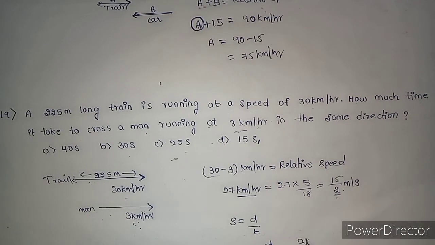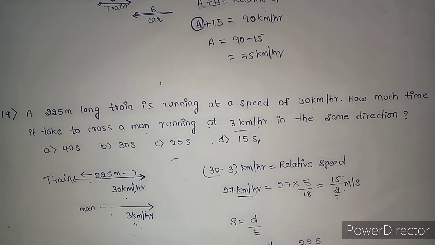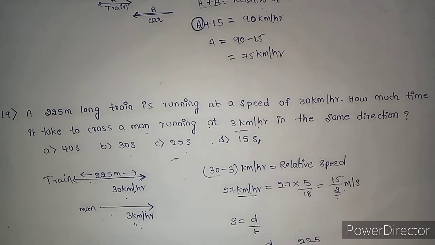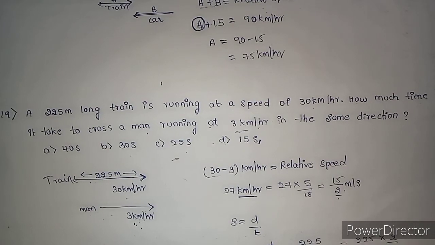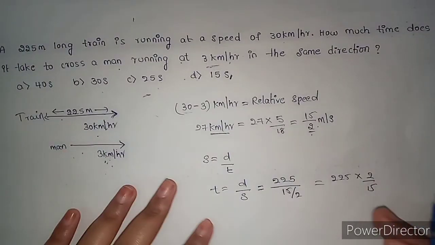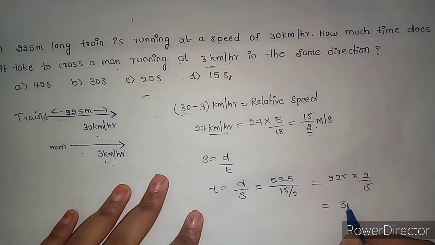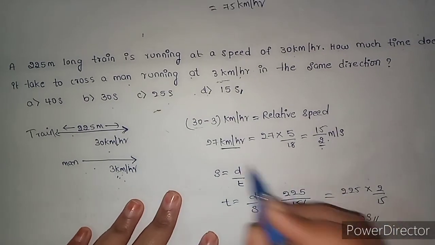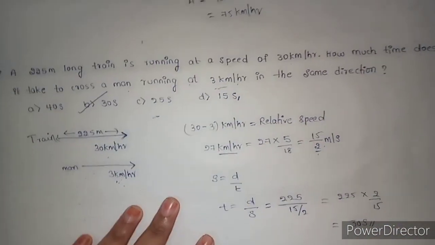So the distance covered is the length of the train, 225 meter by 15 by 2. 225 into 2 by 15. After solving, you get 30 seconds. That is option B.